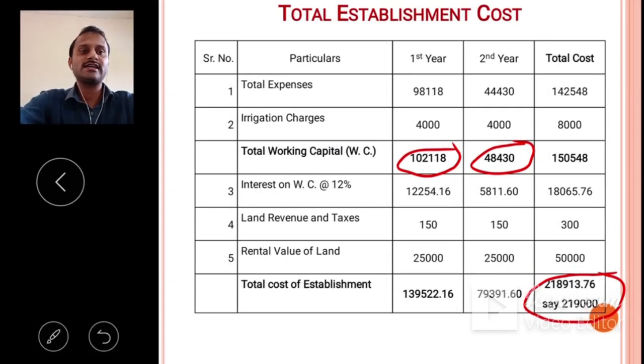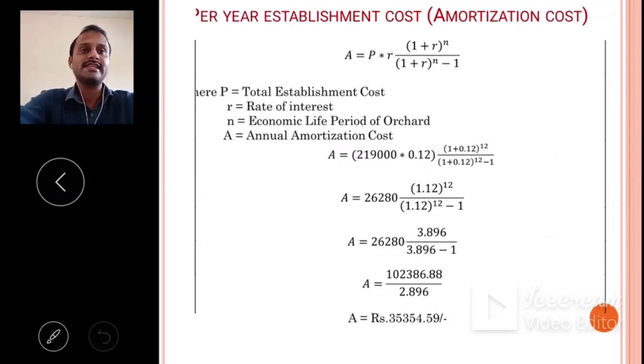This total establishment cost, the amount 2,19,000, is amortized or equally distributed among all the economic life period of that orchard. How to calculate that amortized value, now see in the next slide.